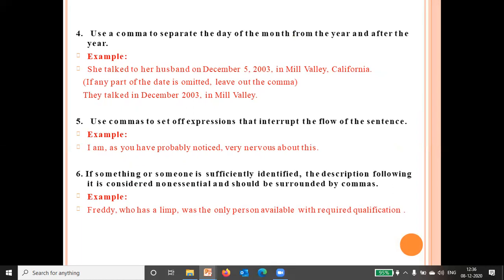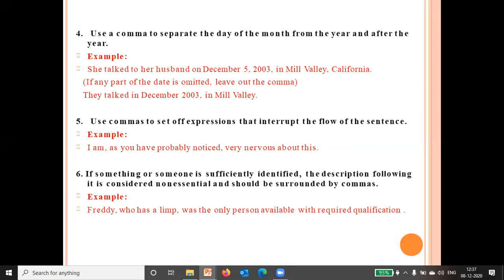If something or someone is sufficiently identified, the description following it is considered non-essential and should be surrounded by commas. Like: Freddie, who has a limp, was the only person available with the required qualification.